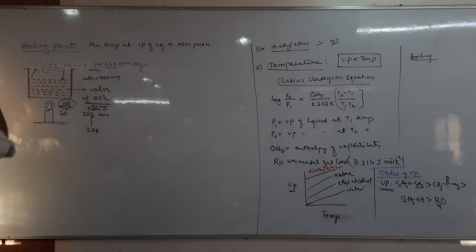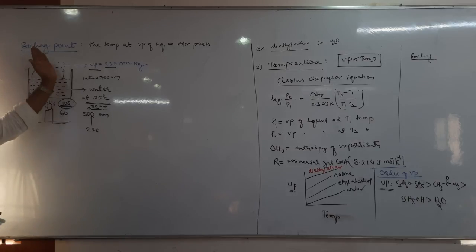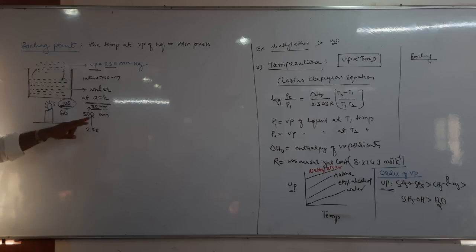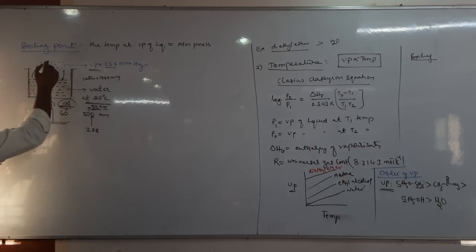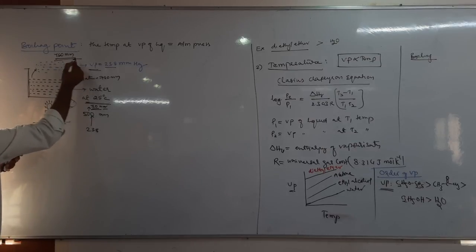Therefore this 100 degree is called what? Boiling point. It means, in other way, see, as the temperature of water increases, its vapor pressure increases. Its vapor pressure slowly increases, initially it is at 23.8 mm. Now it increases to what? It increases to 760 mm of mercury. At what temperature?